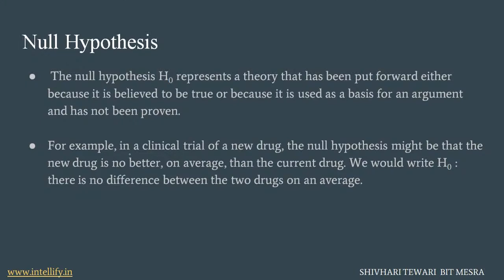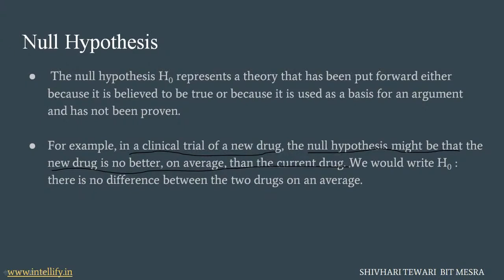For example, in a clinical trial of a new drug, the null hypothesis might be that the new drug is no better on average than the current drug. Now, how is the drug dealer going to test whether the new drug is better than the current drug? He is not going to take the data of patients suffering from diseases like blood pressure or sugar.